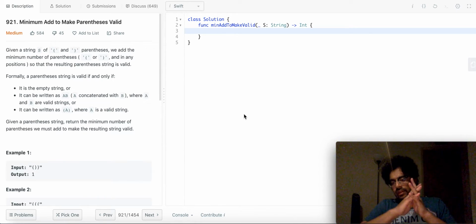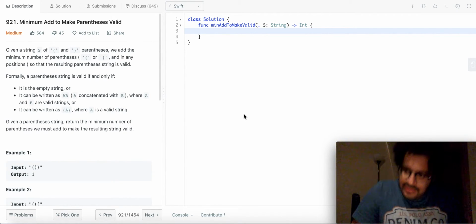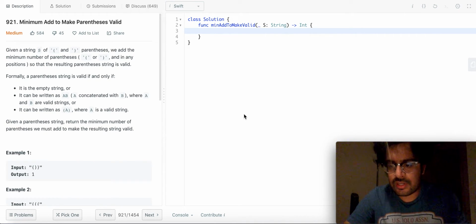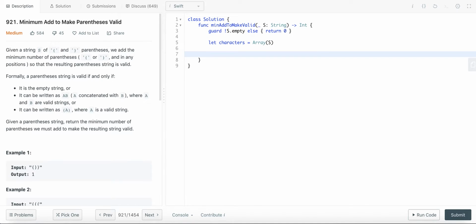I think it will help us more if I start coding. Let's just start coding. I think it would be easier to understand as I code. I'm just putting in an empty string check. I'm extracting the characters of this string. This is how you do it in Swift. This is just an array of characters of s.